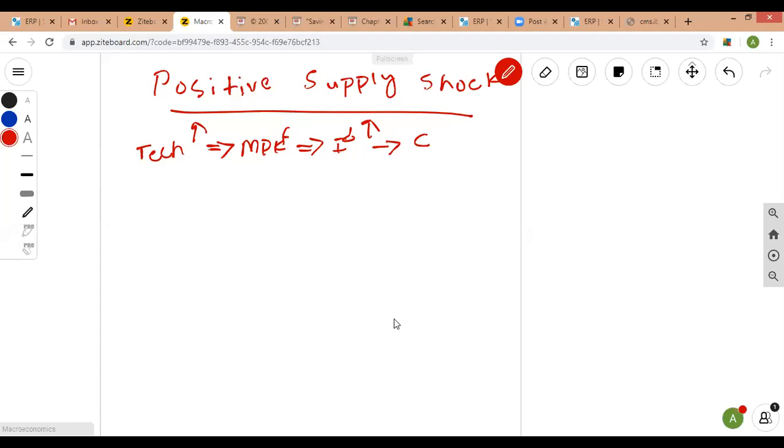Whenever a technological improvement takes place, it multiplies the expected future marginal product of capital, which causes firms to invest more. And when the firms are willing to invest more, it means they require more funds.